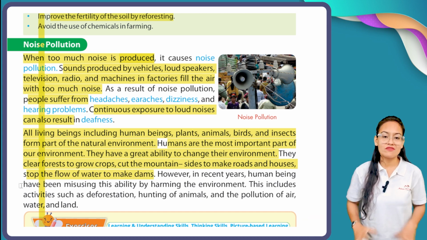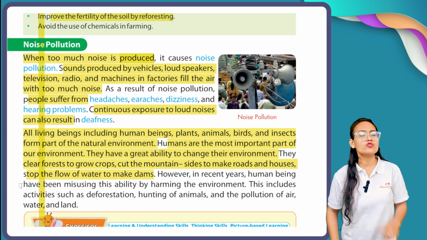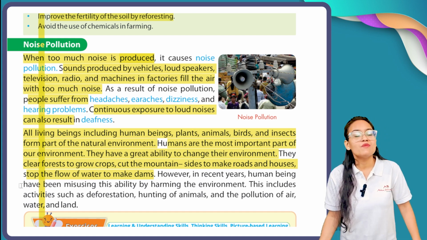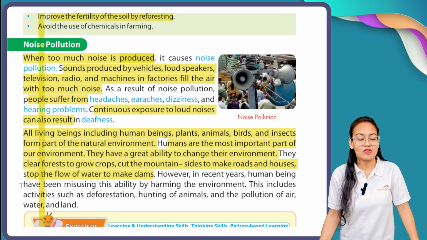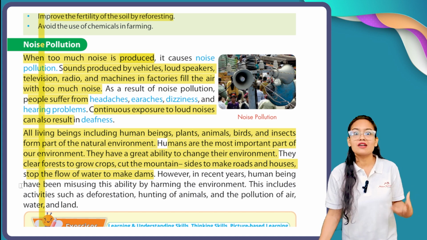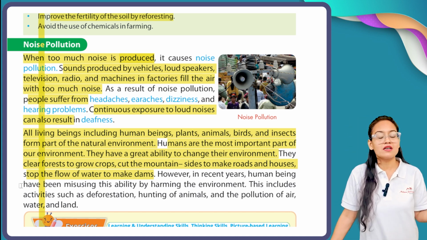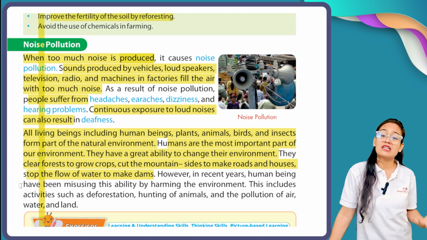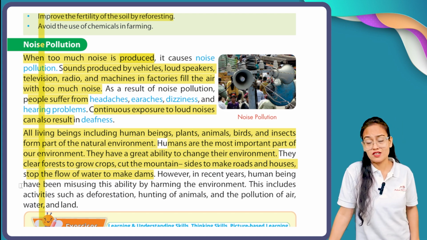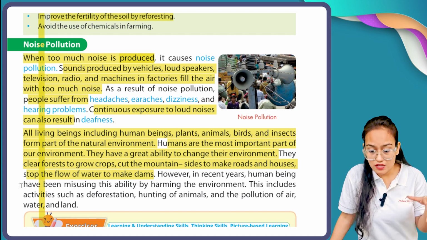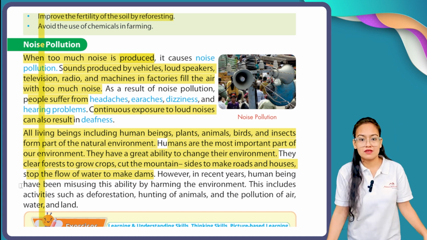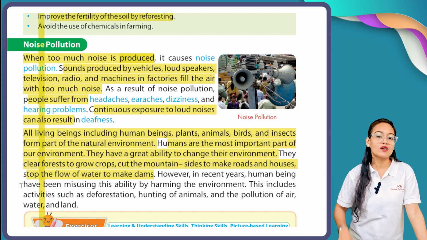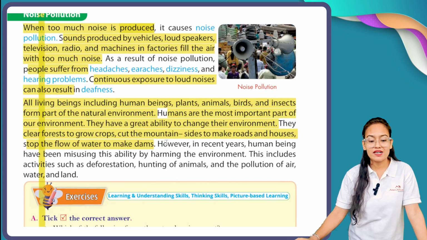Among all these living creatures, humans are the most important living creature. Why are they the most important? Because they have different kinds of abilities which other living creatures don't possess. Humans have cut the forest for their farming fields. Humans have cut the mountains to make roads and houses. Humans have also stopped the flow of water. How? By the construction of dams.